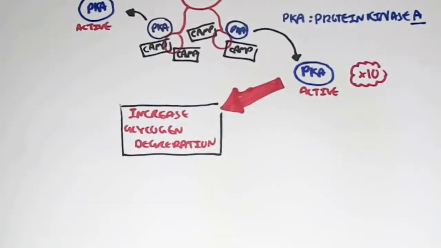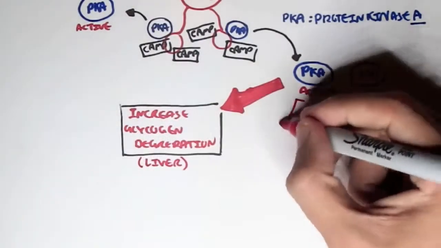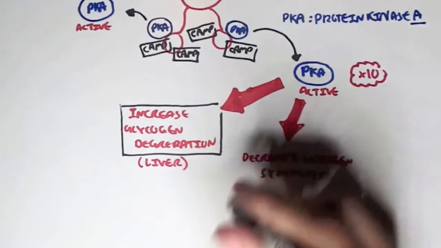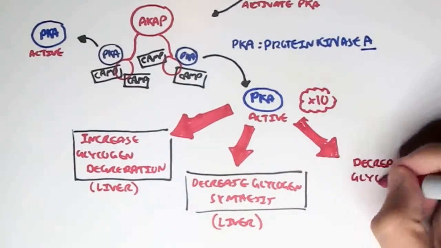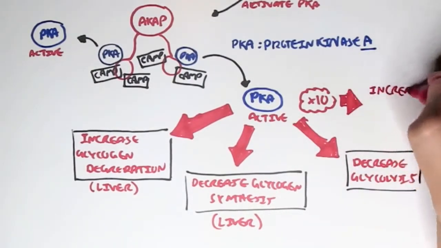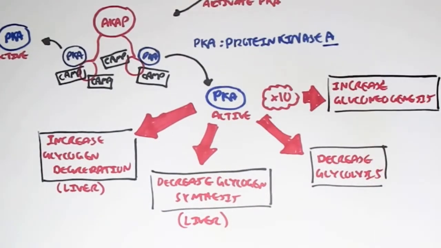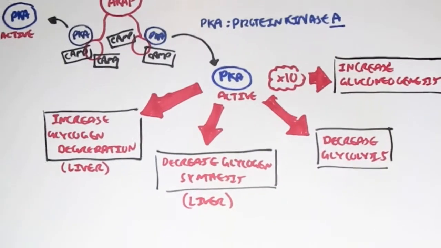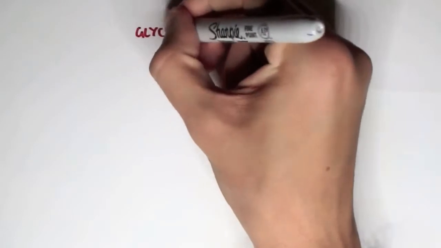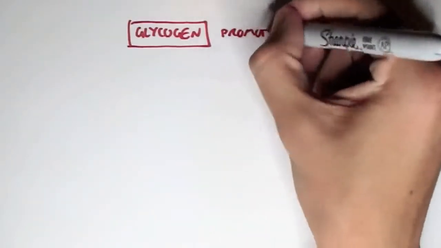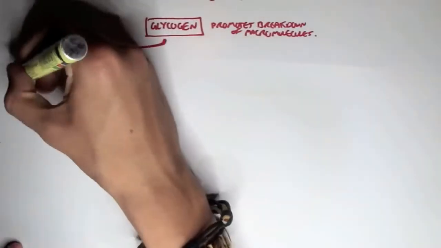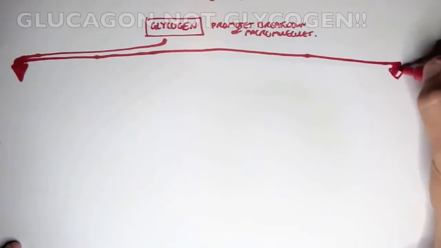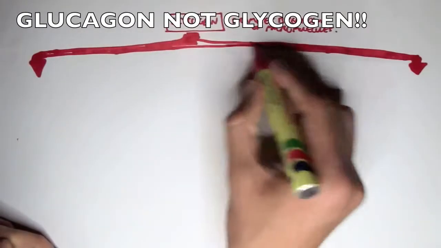Because this is the liver, PKA will cause an increase in glycogen degradation. It will cause a decrease in glycogen synthesis. It will cause a decrease in glycolysis. And it will cause an increase in gluconeogenesis because we want more glucose, remember. Of course, glucagon has many other effects on different types of organs, such as adipose tissue, and it promotes lipolysis, for example. So now let's look deeper into the effects glucagon has on various processes in promoting the breakdown of macromolecules. And sorry for the incorrect spelling, it's meant to be glucagon, not glycogen.